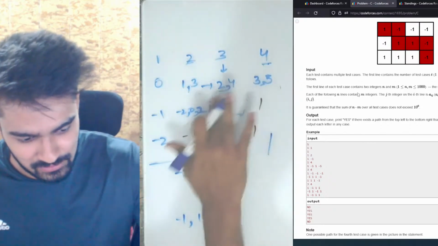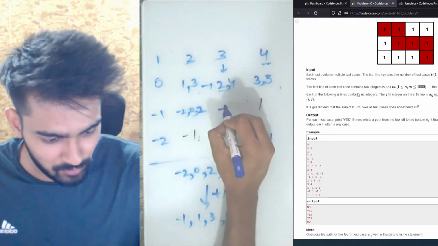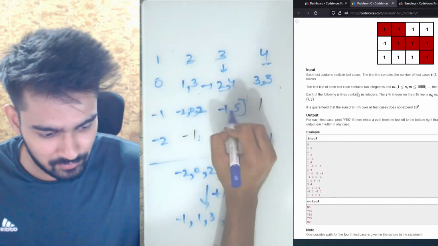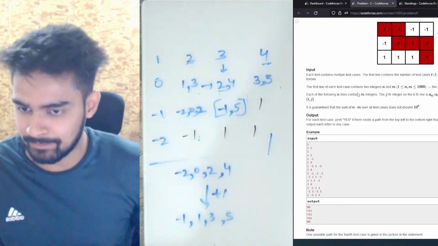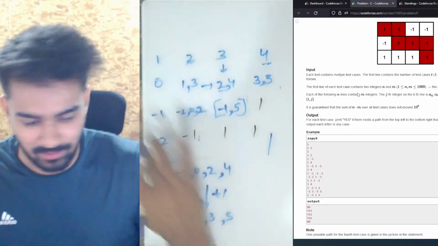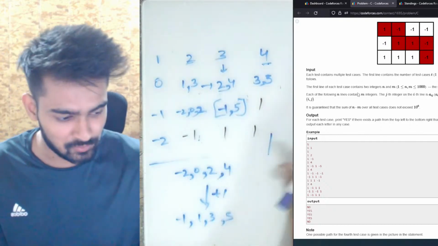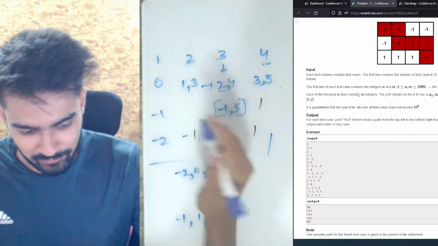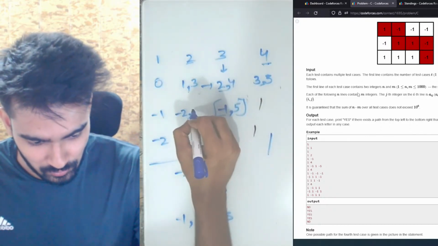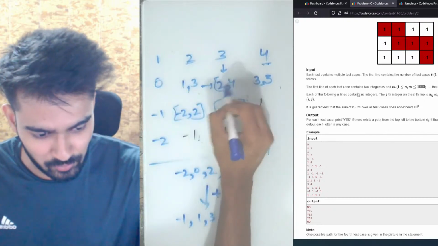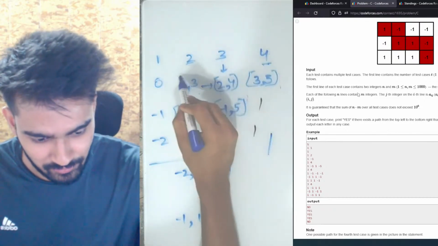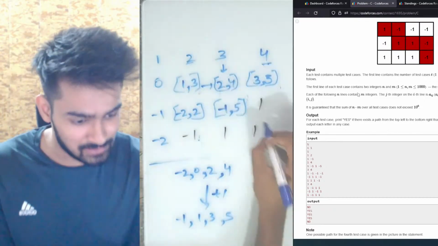So instead of writing this, we can actually write it as from -1 till 5 with a difference of +2. We don't need to mention +2 because for every index, it is +2 only. So we don't need to mention that. For this, we could have written from -2 to 2. This is from 2 to 4 only. This is from 3 to 5 only. This is from 1 to 3 only. Okay. Now let's come on to this one.